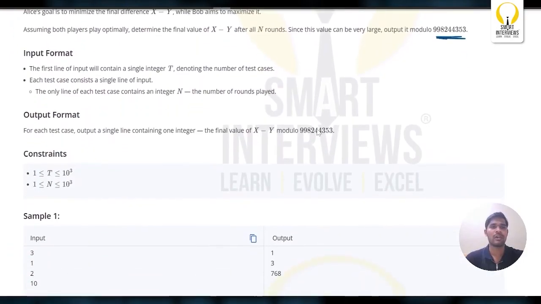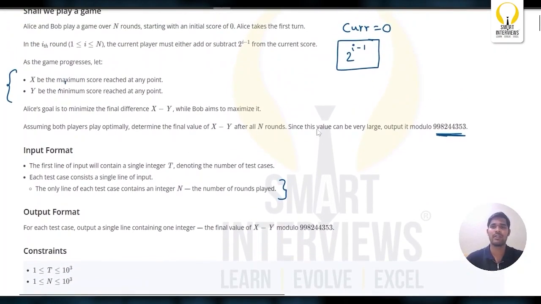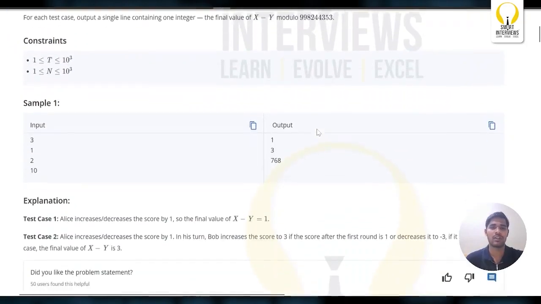In the input format, you will have t test cases. In each test case, you will be given the round number, and you have to print the difference between x and y, where Alice always tries to minimize the difference between x and y, and Bob always tries to maximize the difference between x and y.